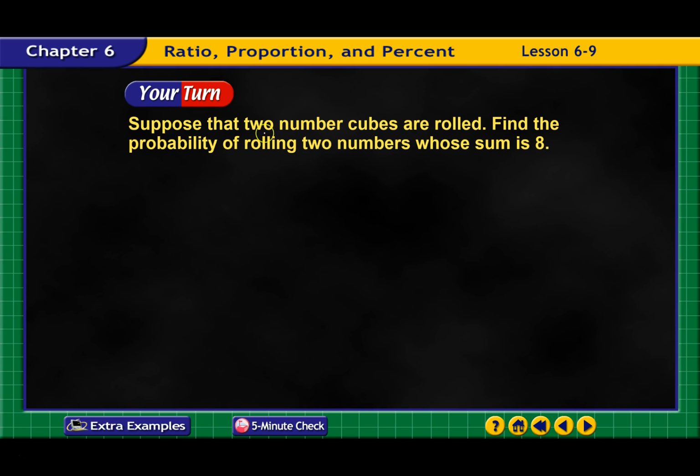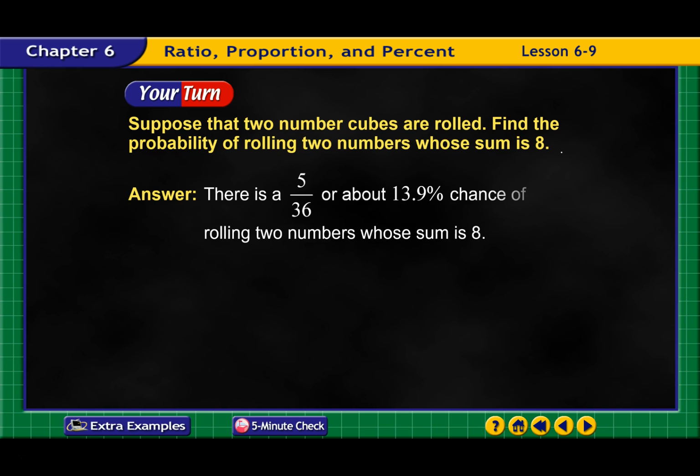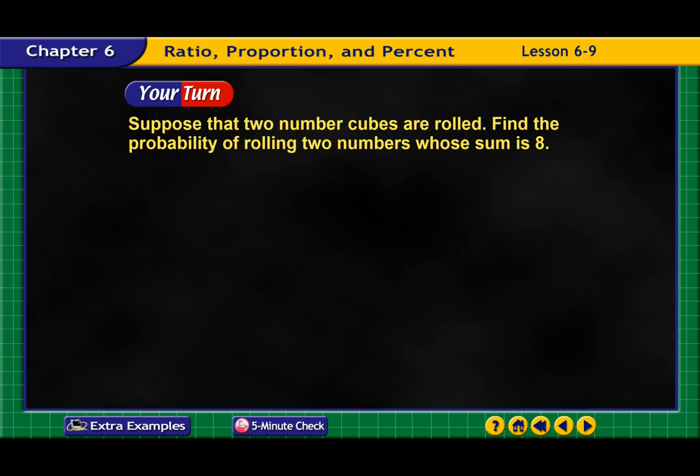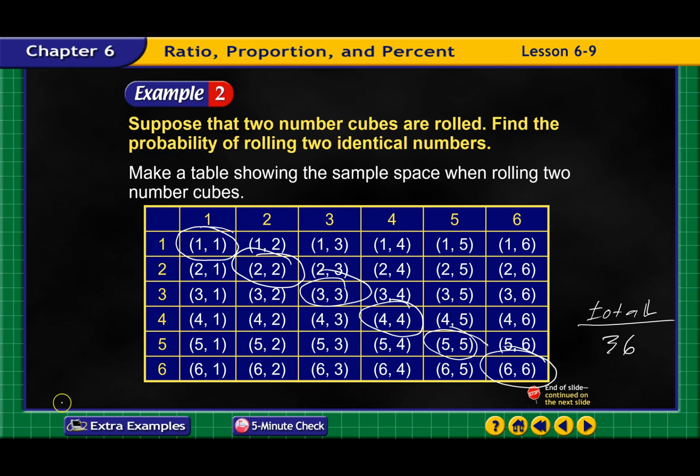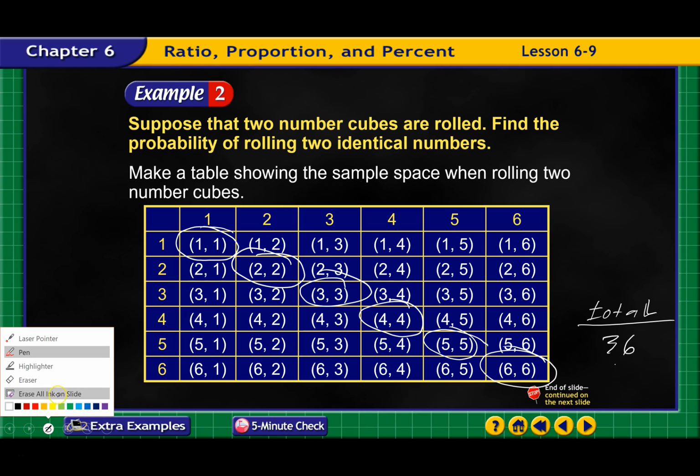All right, so suppose two numbered cubes are rolled. Find the probability of two numbers whose sum is 8. I'm actually going to bounce back to this one. So if we were looking at this one here, let's erase all this.